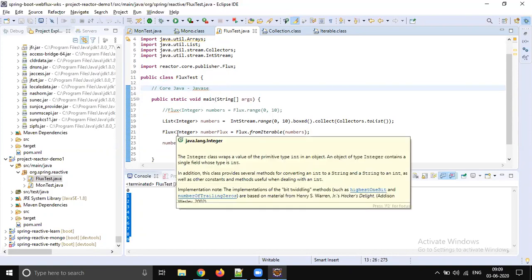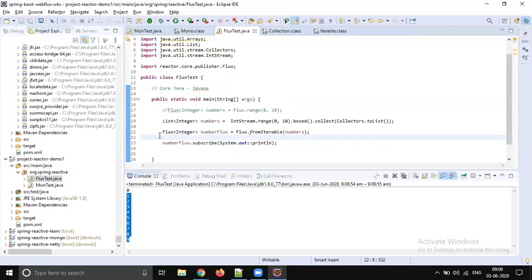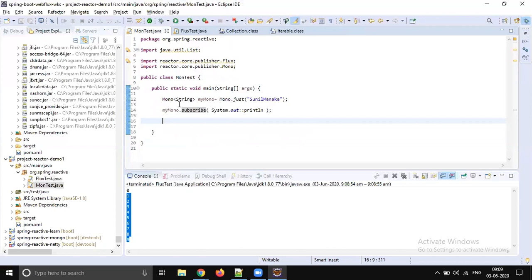But tomorrow when we go to web applications, it's the same Mono and Flux, but the way we use them will change a little bit. When we go to a real application, RESTful web services, never ever do subscribe. That is a big blocker mistake. But we are now at the core level. Yes, in a very simple standalone main method application, it has to be subscribed. So this is one of the ways.